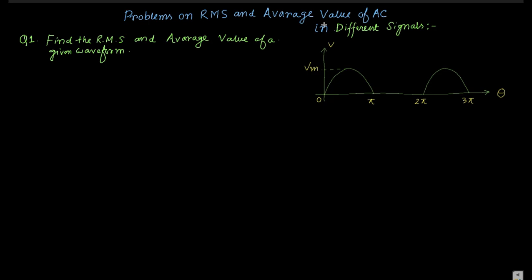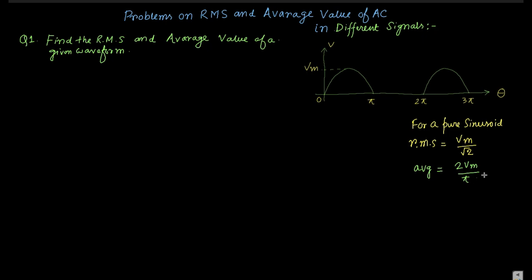Okay. So if we write again, I am going to give a brief idea. I am just writing the expression for the RMS and average value. For a full wave, for a pure sinusoid, the RMS value is Vm by root 2, and the average value is equal to 2 Vm by pi.